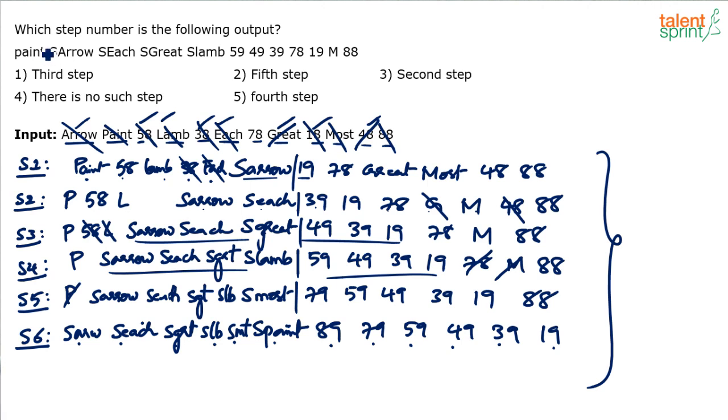I mean, look at the first question here. It says, which step number is the following output? So there is some output given to us here. Which step number is this? So compare now. See what's the output here? Paint, arrow, meaning paint, S arrow, S each, S great.